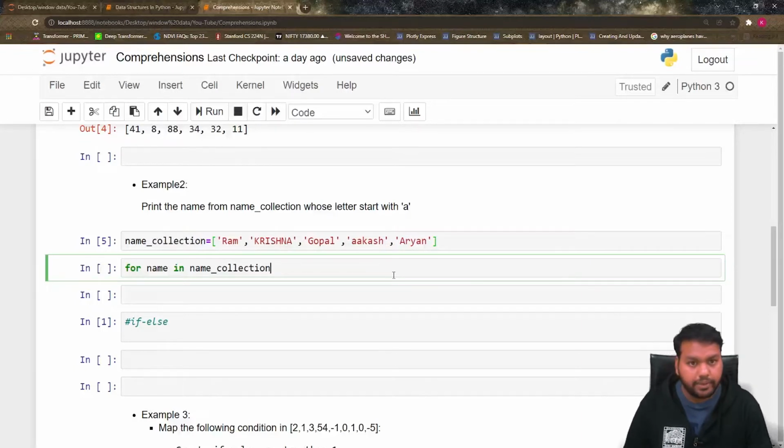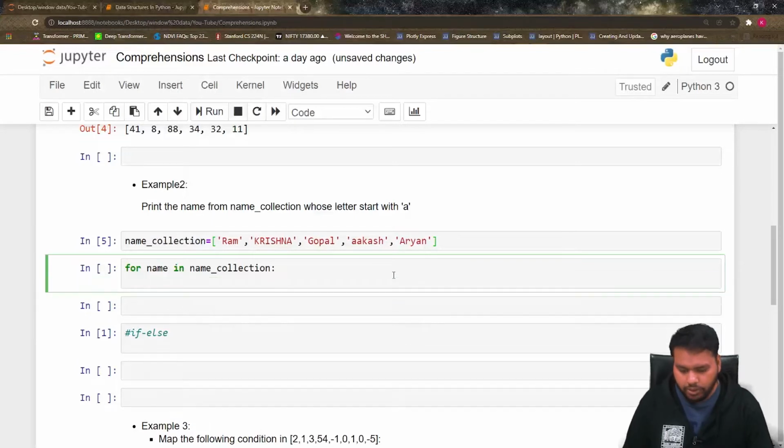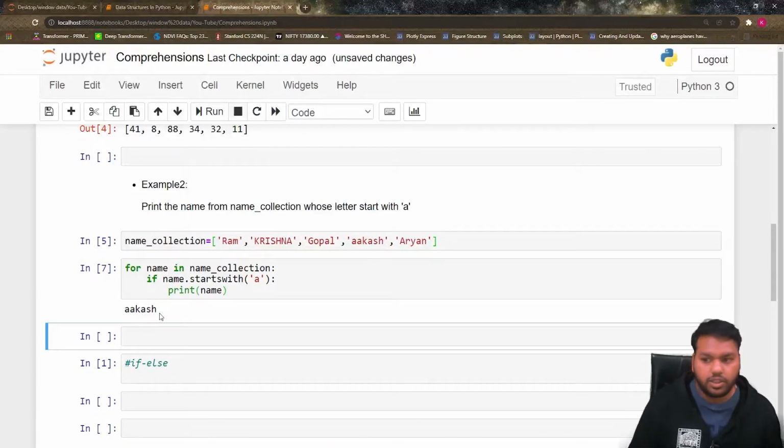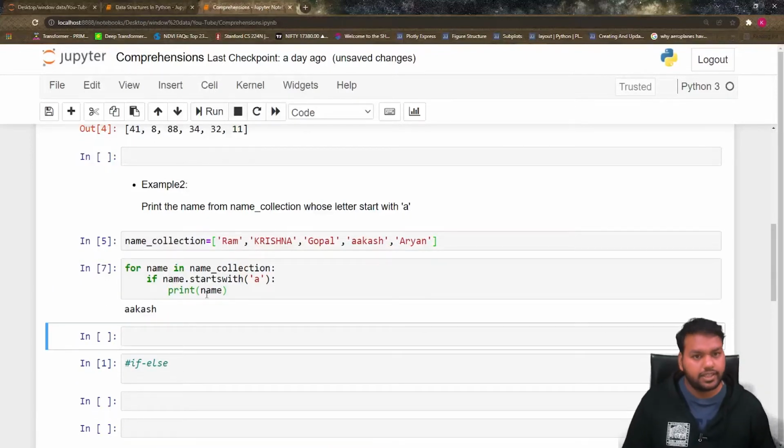For name in the name collection, we have to traverse through this list, and I have to check if name dot startswith, I think this is the condition. Sorry, then I have to print the name. So we can see Akash. Again we have to convert these 3 lines into a single line.